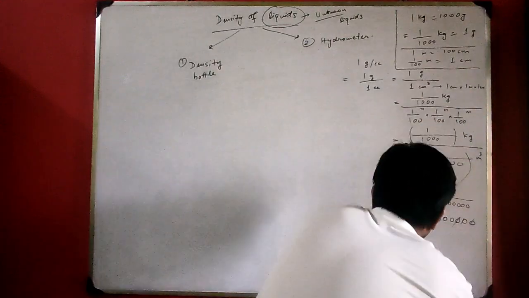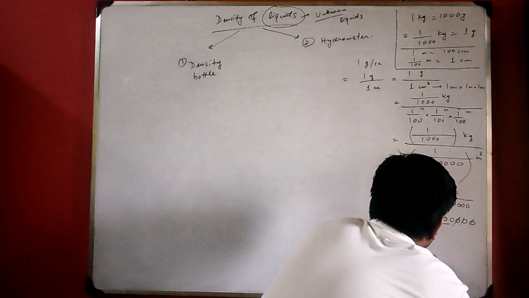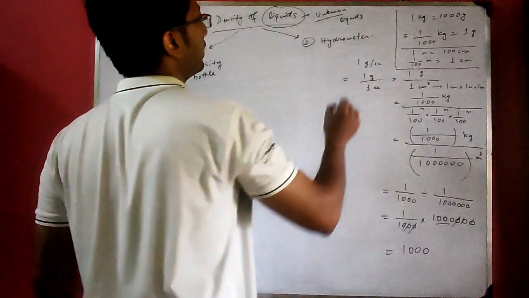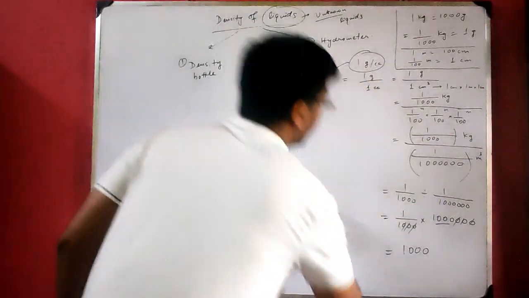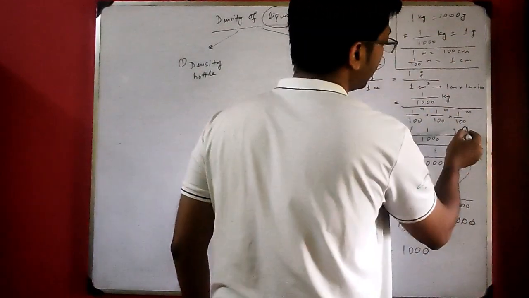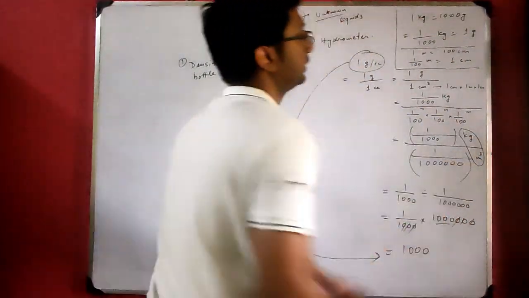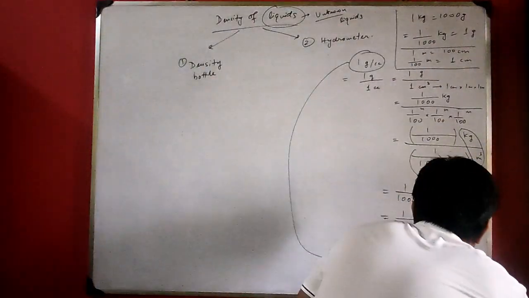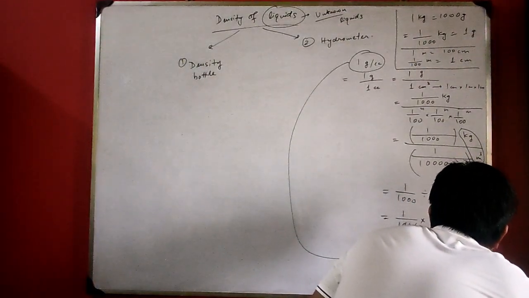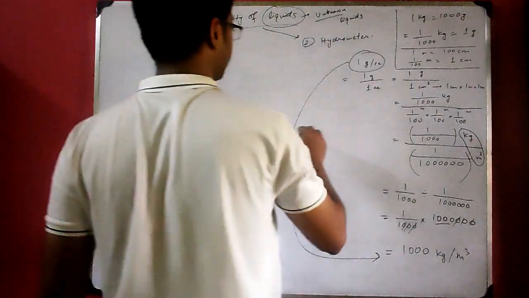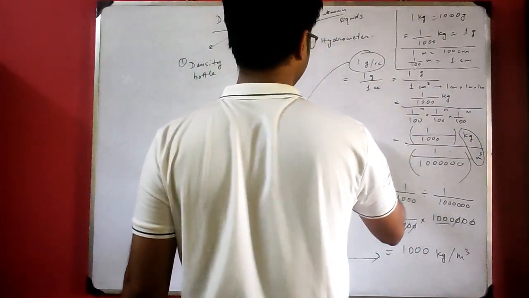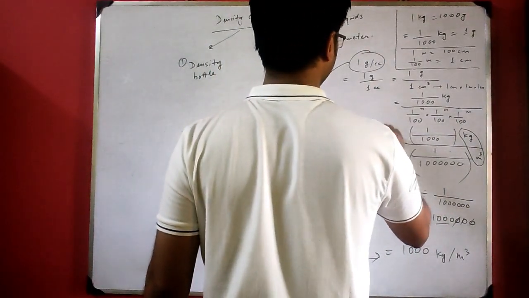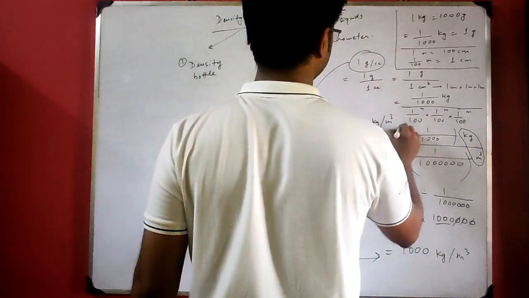So you get 1000. We started with 1 gram per cc, and it is equal to 1000 kg per meter cube. Done. So it is proved that 1 gram per cc is equal to 1000 kg per meter cube.